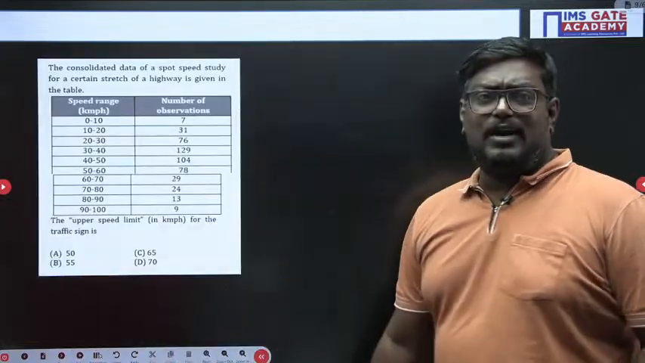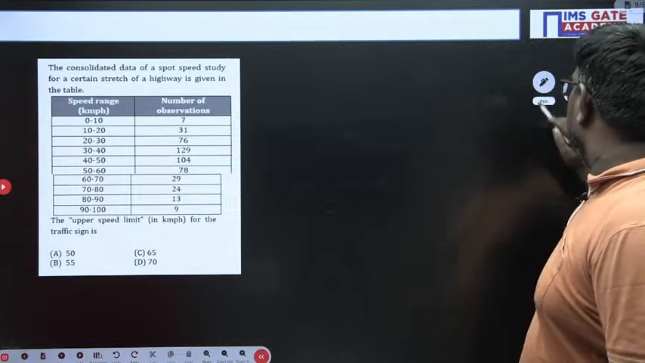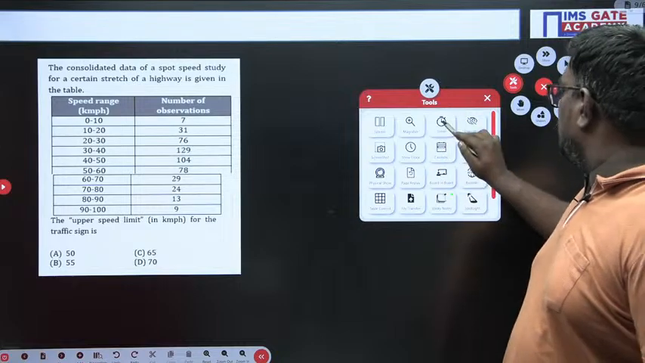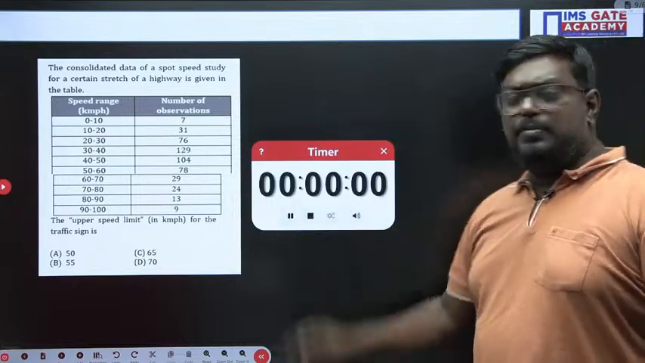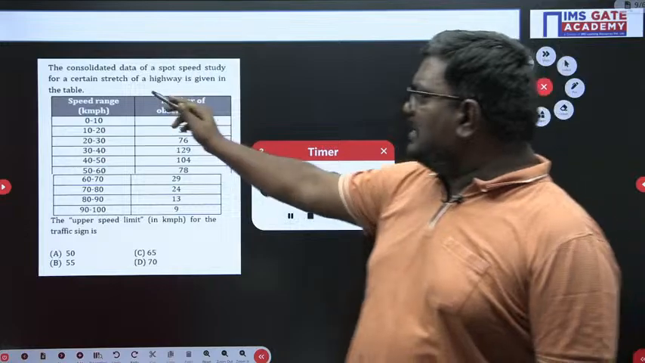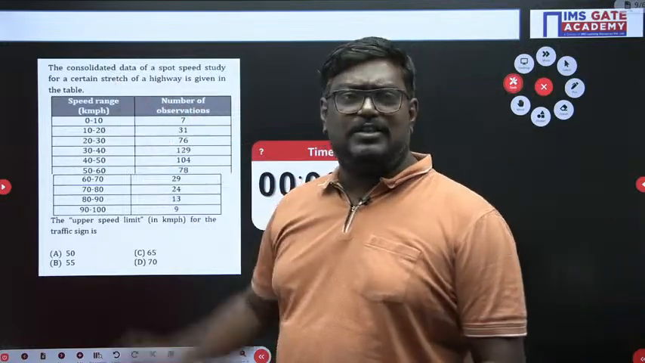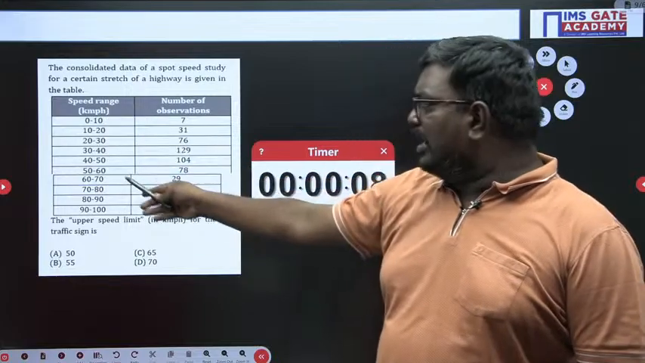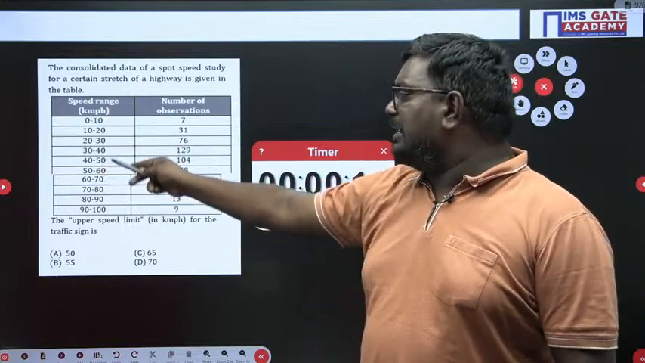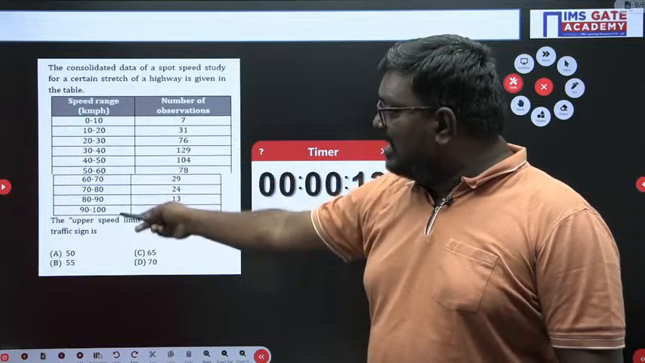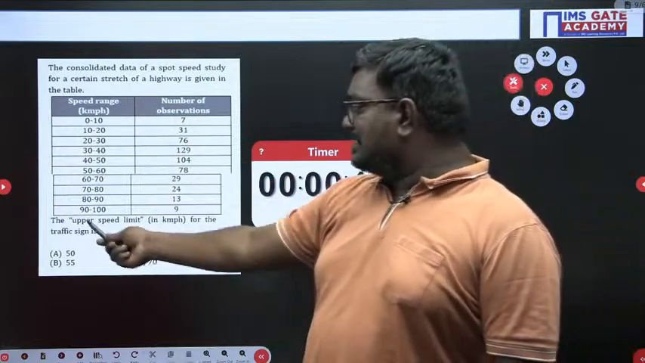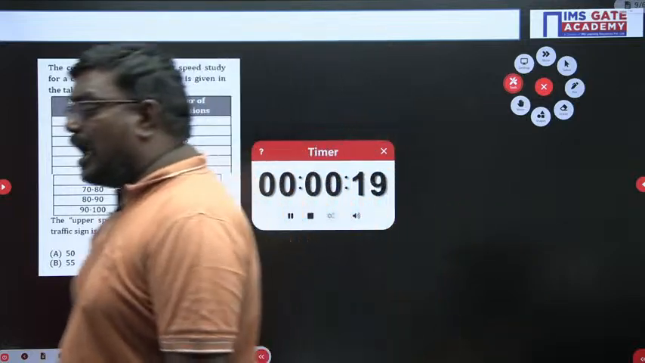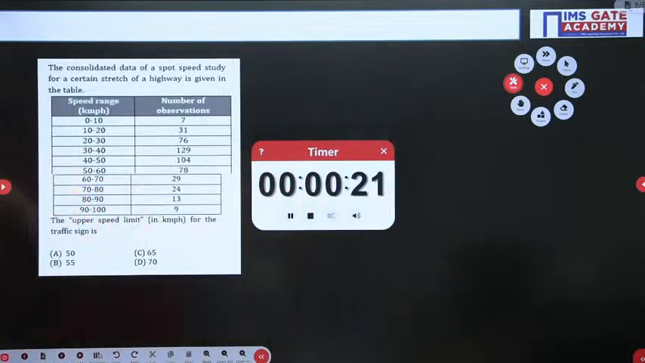Now this is one other important question, my dear student. So how to solve this question, let me tell you. I'll give you 2 minutes of time. Here, please understand, the consolidated data of a spot speed study is given. They have given the speed ranges from 0 to 10, 10 to 20, 20 to 30, 30 to 40, 40 to 50, similarly up to 100. They are asking what is the upper speed limit. So please calculate this value, and I'll give you 1 minute of time.